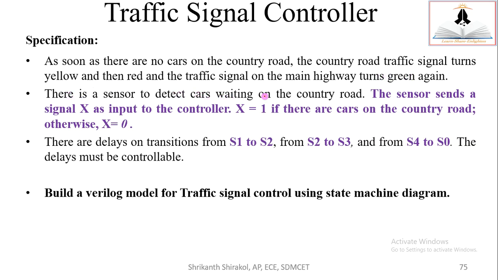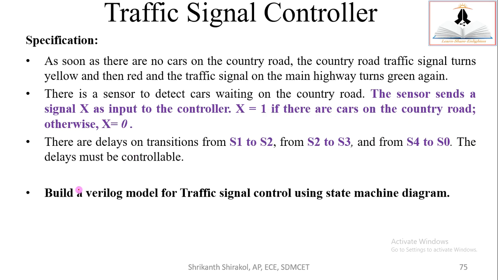There is a sensor to detect cars waiting on the country road. That I have already said. The sensor sends a signal X as an input to the controller. If X is 1, it means there are cars on the country road. Otherwise, X equal to 0. X equal to 0 means no cars on the country road. X equal to 1 means there are cars on the country road.